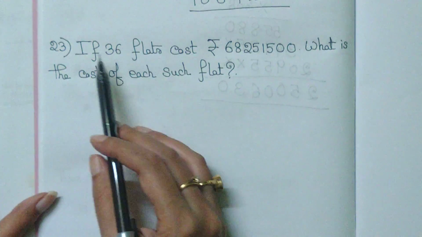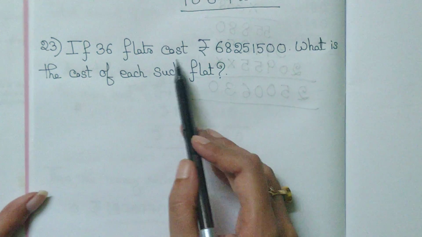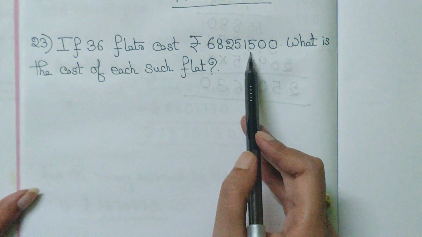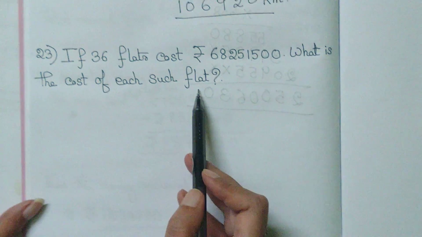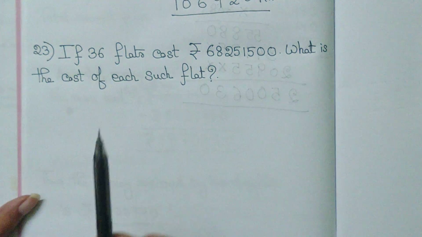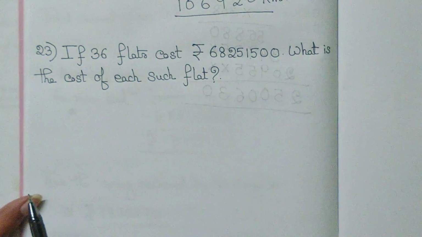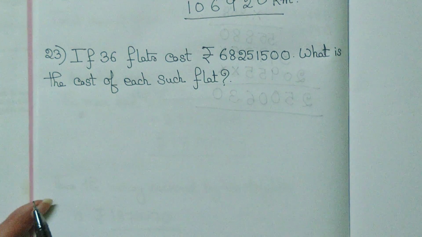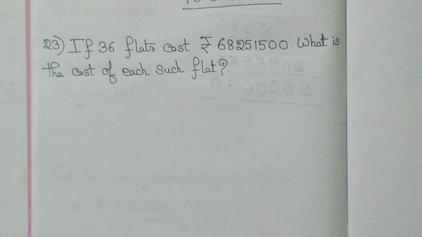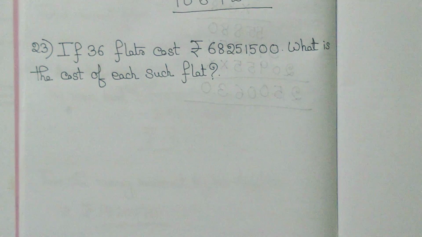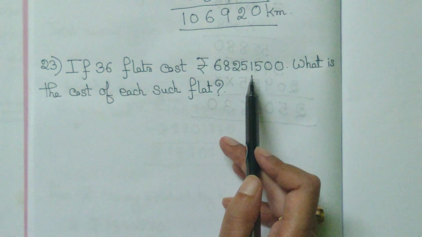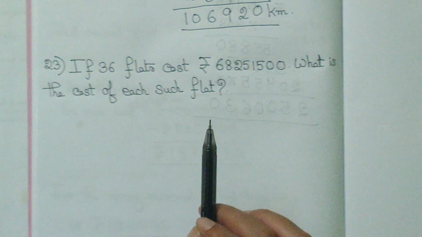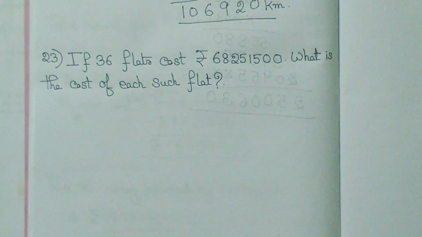Number 23. If 36 flats cost rupees 68251500, what is the cost of each such flat? So each flat, that means the cost of one flat we have to find out. That means we have to divide. Now the thing is, which one is unknown over here? Cost is unknown. That means cost should be placed on the right hand side. We will be writing the statement in this way.